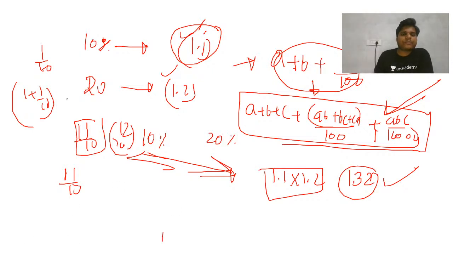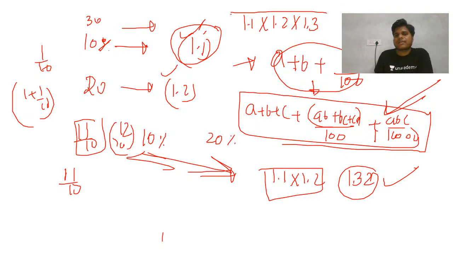Okay, so if there are like 10%, 20%, 30%, it is simple now: 1.1 into 1.2 into 1.3. Most of the time you should not use the formula when these values are given. When something is missing, like 10% is not given and only the overall effect is given, then you will use this formula.